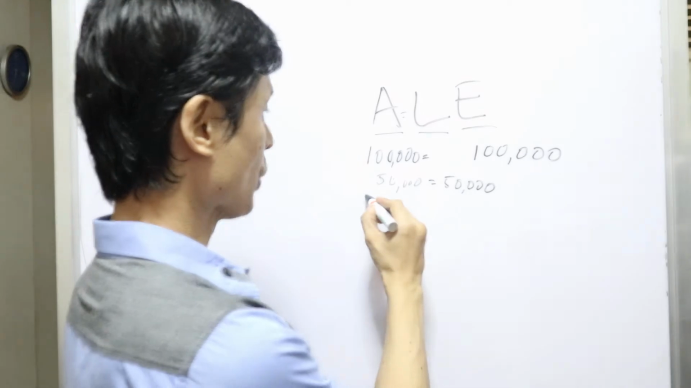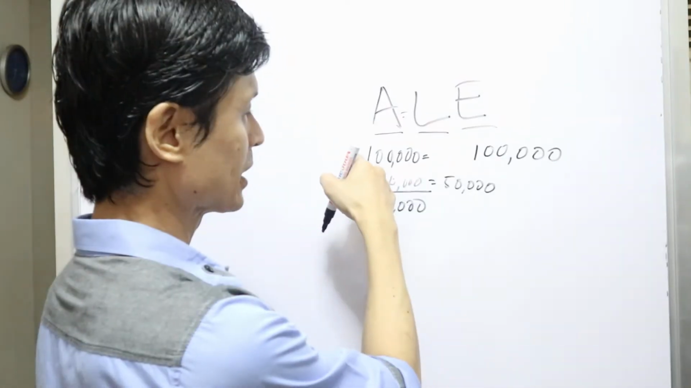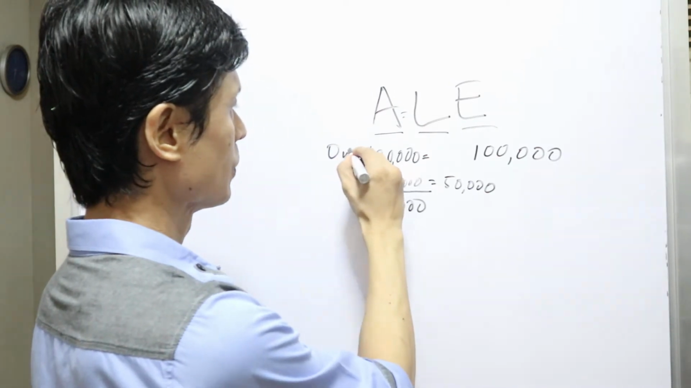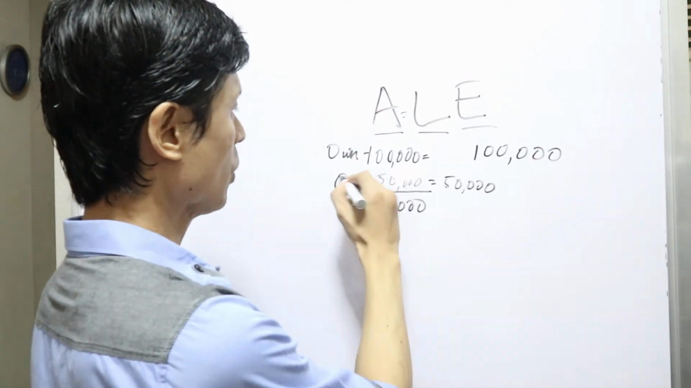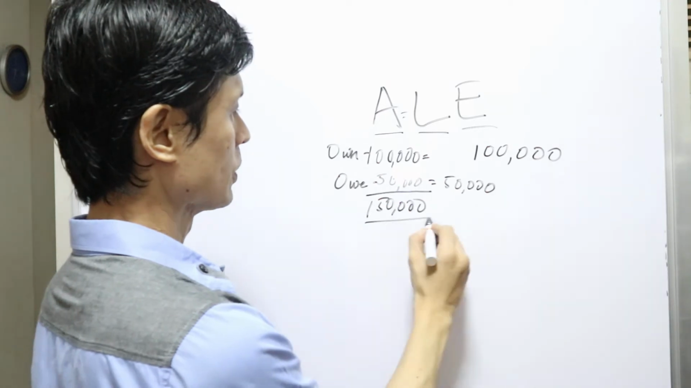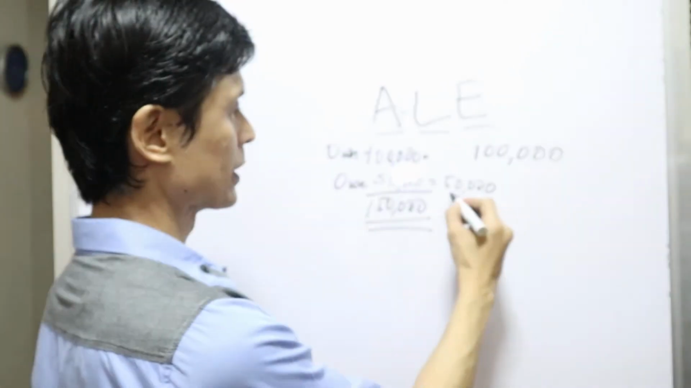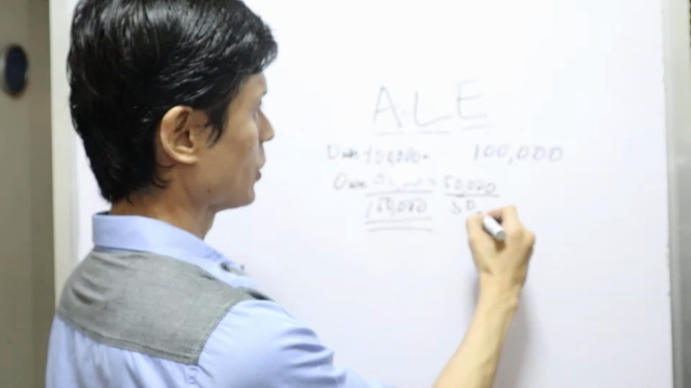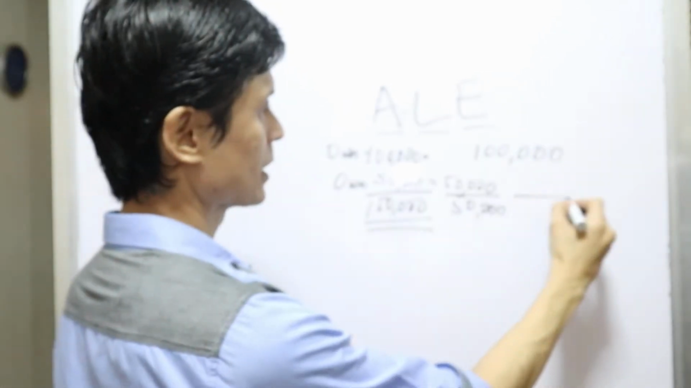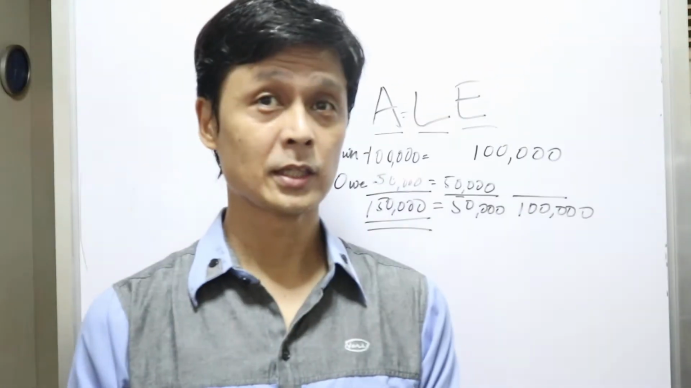So if you add this up, this would be 150,000: the 100,000 cash, what you own, and this is what you owe. So it's a total of 150,000. Your liability is 50,000 and your equity is 100,000. So the equality is maintained in every business transaction. These are just simple examples.